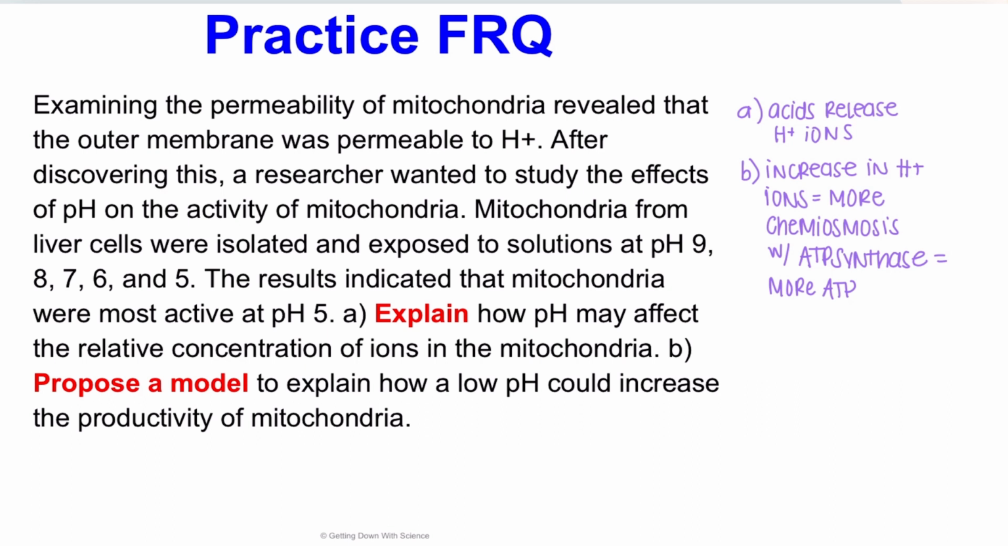So I would talk about the fact that an increase in my H+ ions helps build that proton gradient, which is going to power chemiosmosis. And chemiosmosis involves that ATP synthase, the hydrogen ions moving through ATP synthase to power the formation of ATP by bonding ADP to a phosphate. So more protons, more chemiosmosis, more ATP. It's more efficient. And that wraps it up for Unit 3, guys.